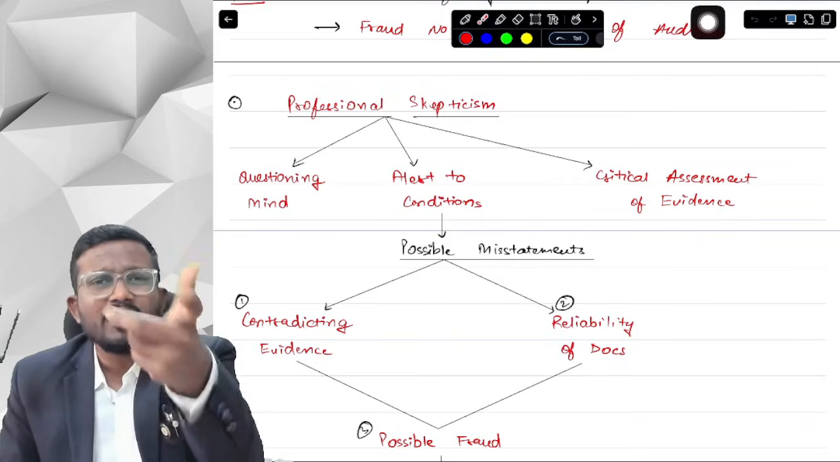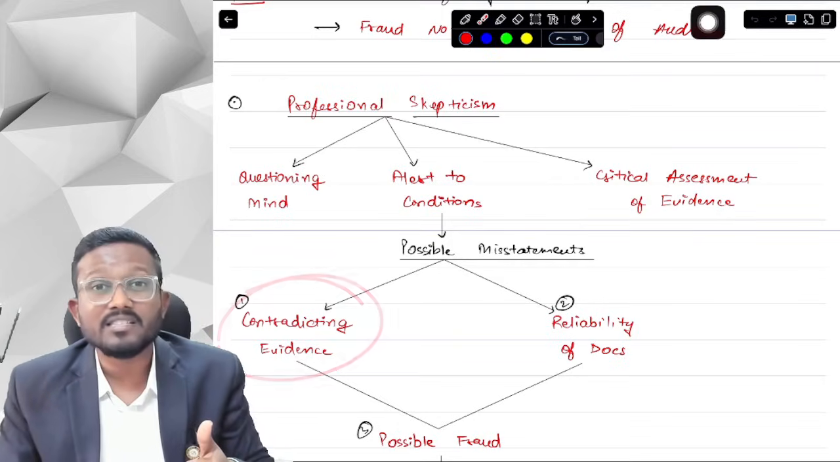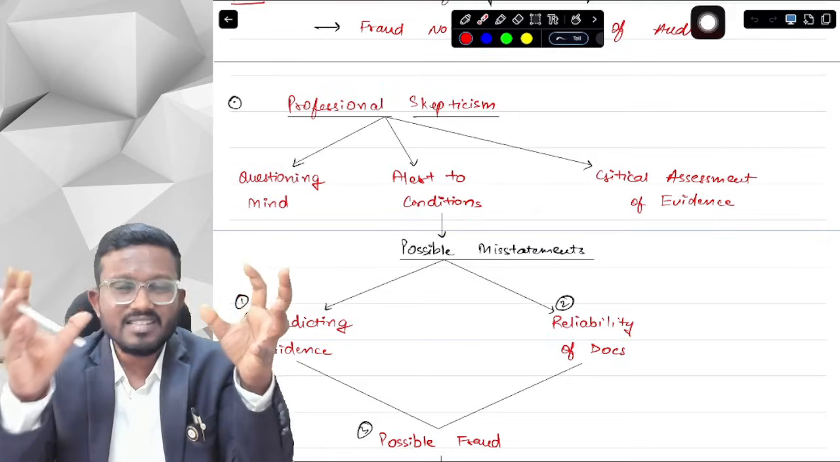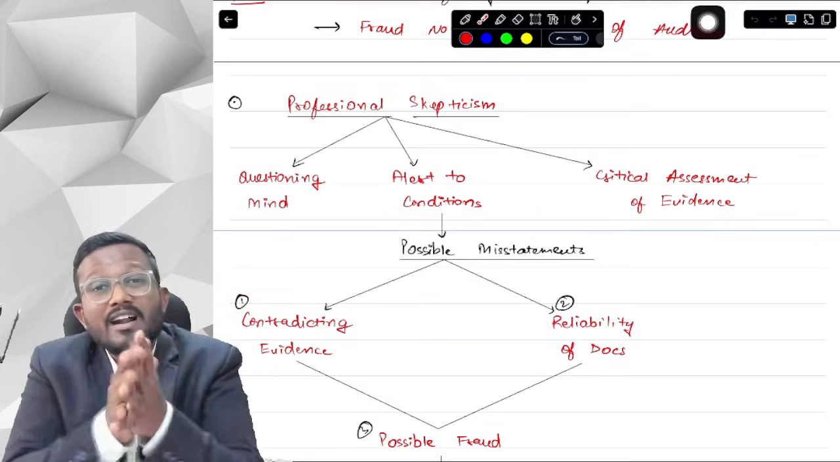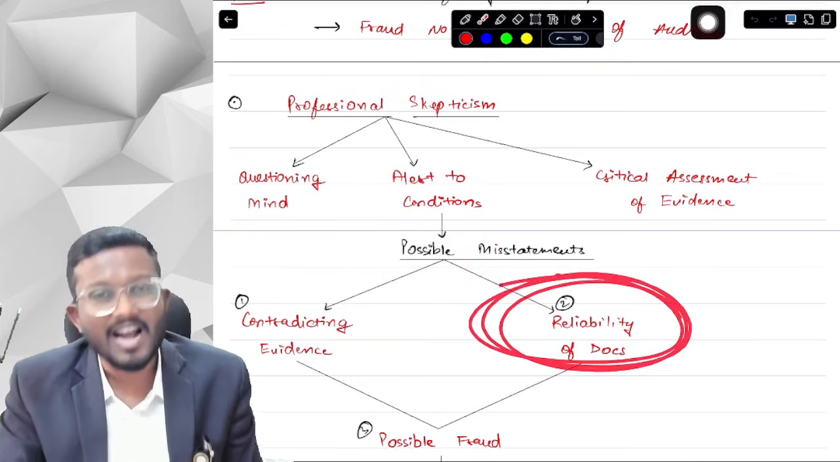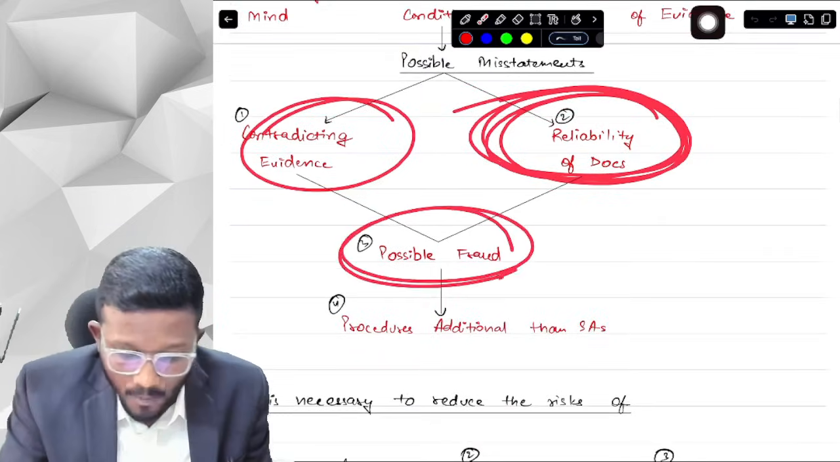Now, which are those conditions which we need to be alert to? First of all, any contradicting audit evidence. There may be a possible misstatement. Secondly, this is the evidence, and that is the evidence, and they are contradicting. There is a document in both the evidence, and these are also contradicting. It means I have a question on the reliability of documents, whether the documents can be relied on or not. If these two are the situations, then there is a high possibility that there is a possible fraud.